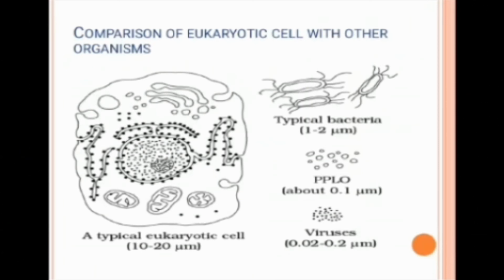Organisms of eukaryotic cells compared with the other organisms. This is a diagram which is given in NCERT. Just go through it. Typical bacteria cells, pleuropneumonia-like organisms, viruses.